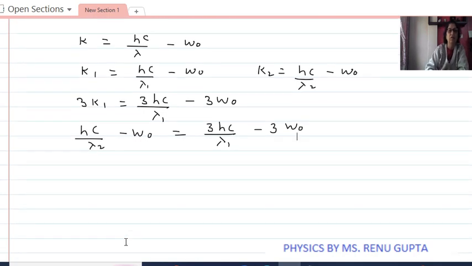Now we solve this. So 3 work function on the left side will become 2 times work function equals 3Hc upon lambda 1 minus Hc upon lambda 2.